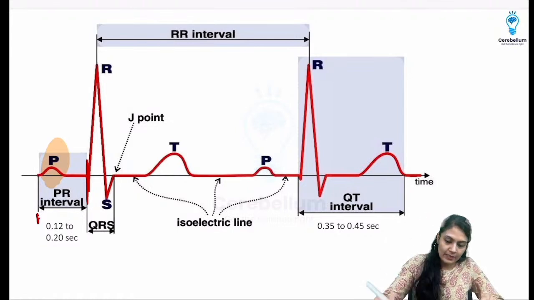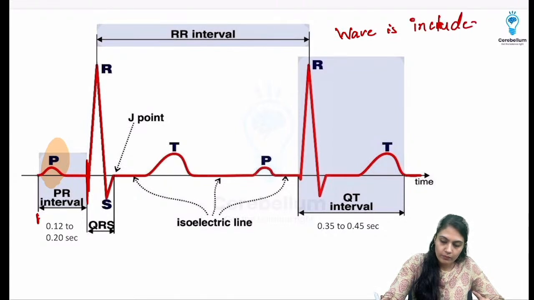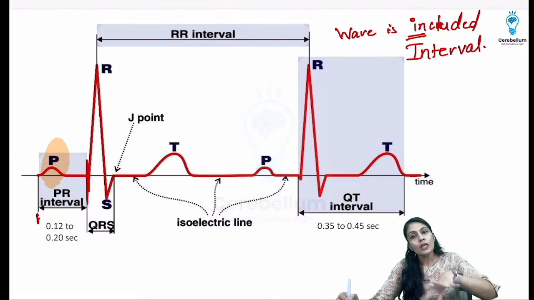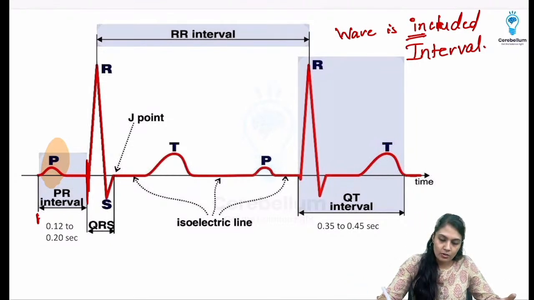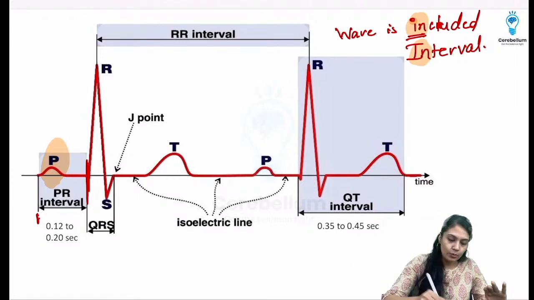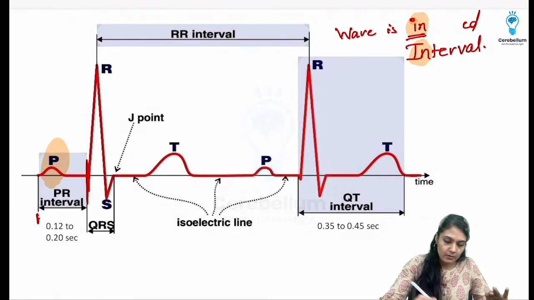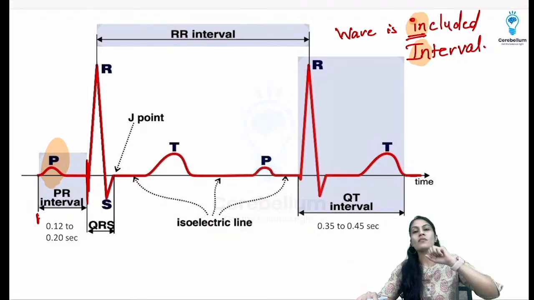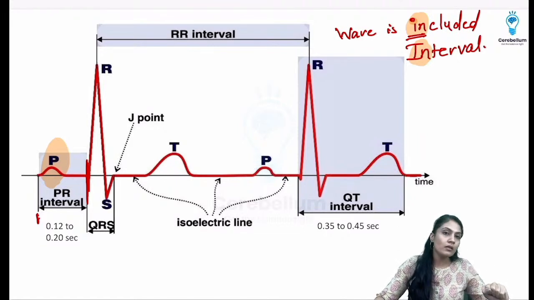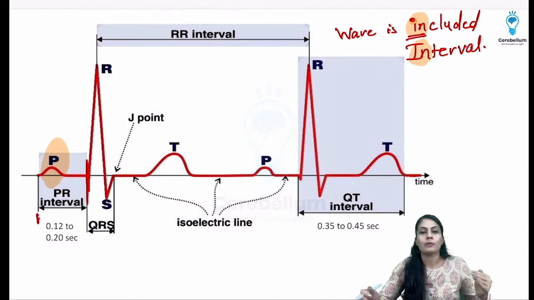If a wave is included, it means it is an interval. Don't forget that. It's the easiest way I can tell you how to remember it. That is the difference: included. If the waves are included, it is an interval. If the waves are not included, it is a segment.